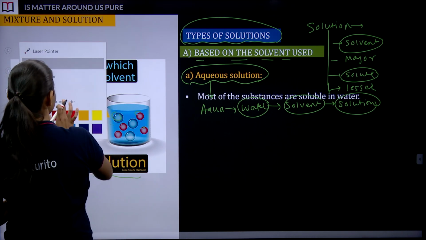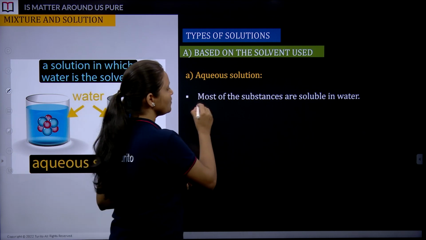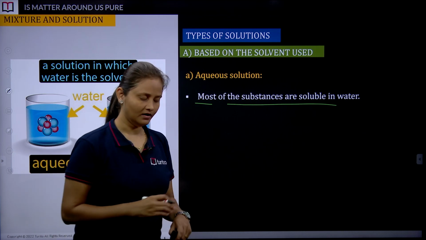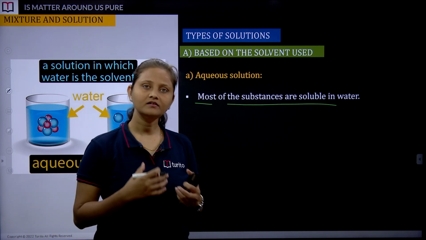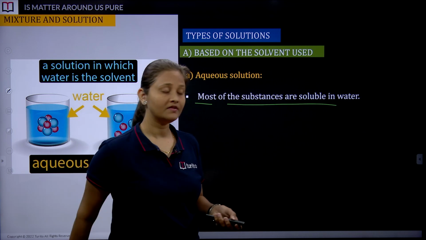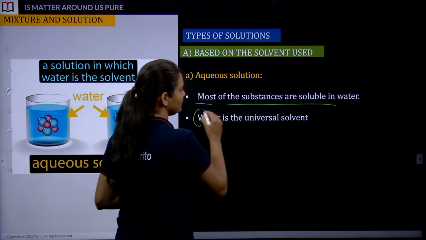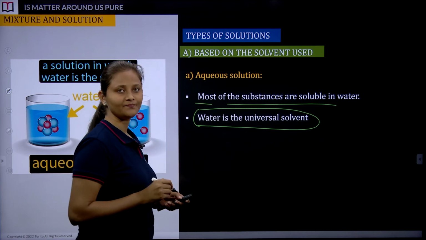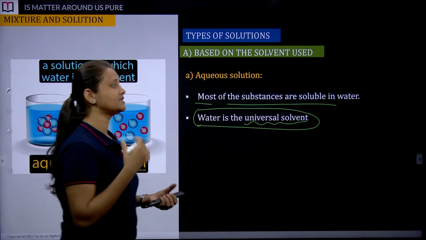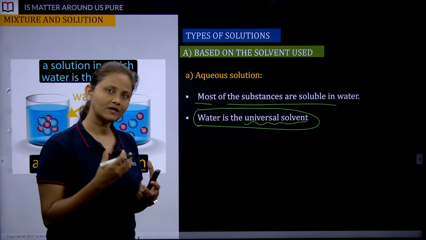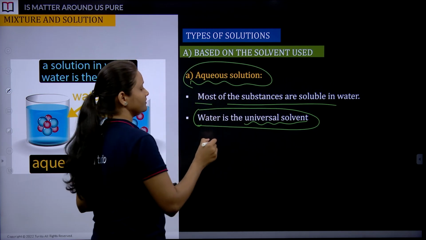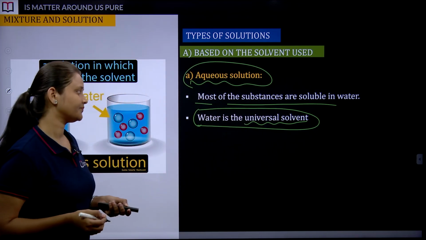Try to understand, most of the substances are soluble in water. In our universe, on this earth, there are so many substances, and almost all or most of them can dissolve in water, and that is the reason we say water is a universal solvent. It has the capacity to dissolve almost all the substances, to give an aqueous solution. So water is a universal solvent.